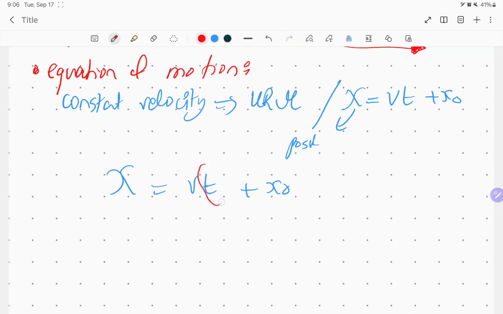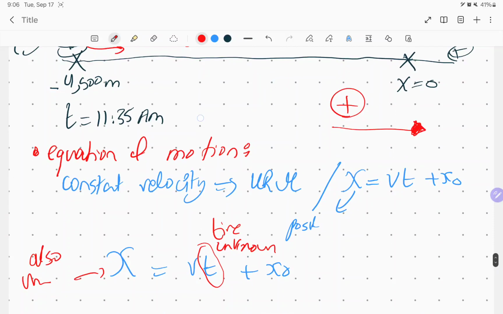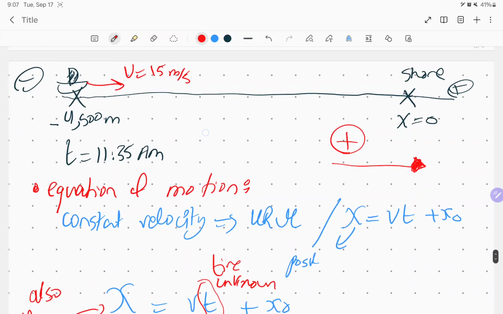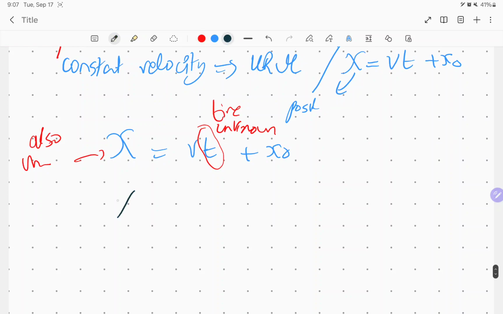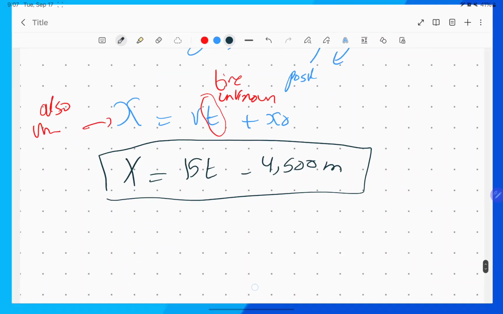Pay attention. Always time should be unknown, because I might lose it later, depending on the given that gives me. And x is going to be also unknown because I'm going to use it also later. So what do we have? Initially the yacht was at minus 4,500, so this is going to represent x0, or where he was initially, and velocity is going to be 15. So over here x is going to be 15t minus 4,500 meters. This is going to be the equation of motion. I told you many times: keep x unknown and keep time unknown. Now we're going to see why.